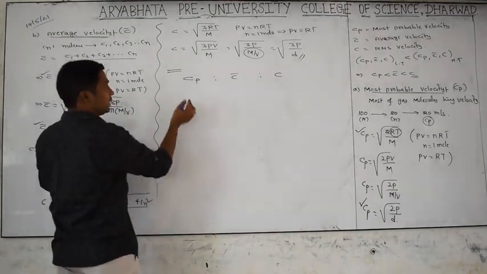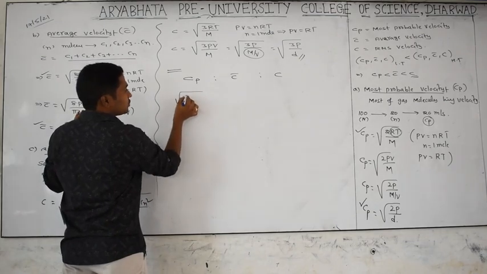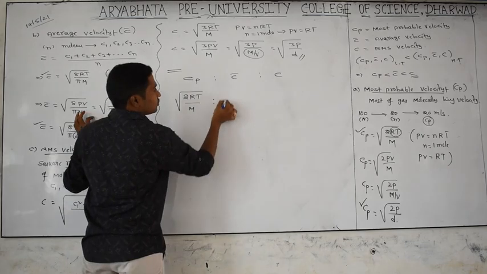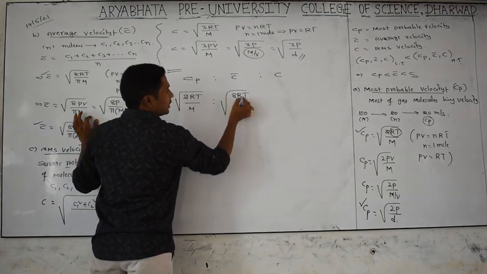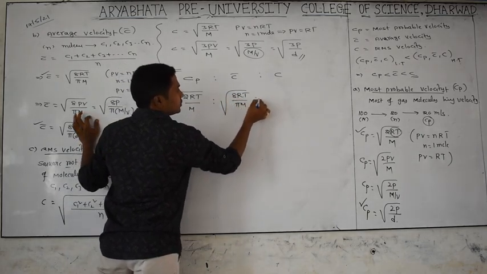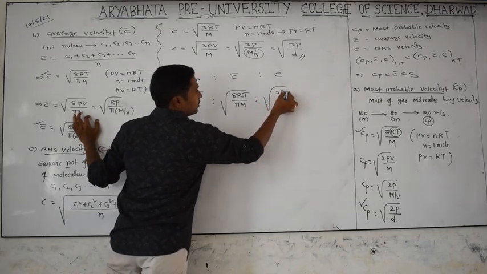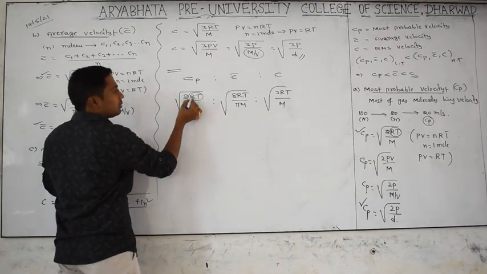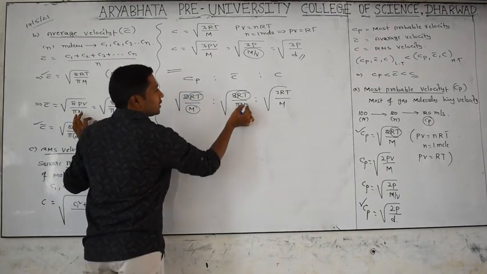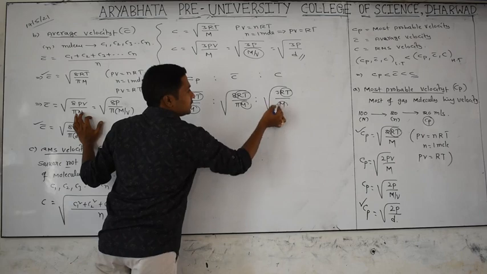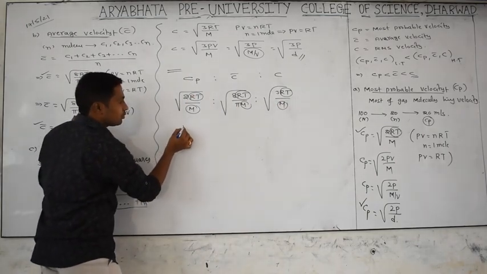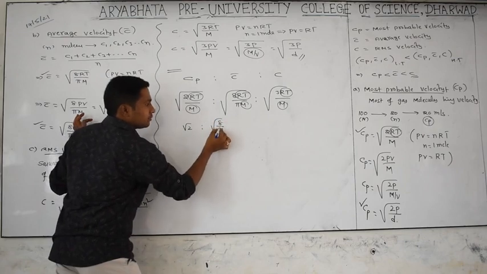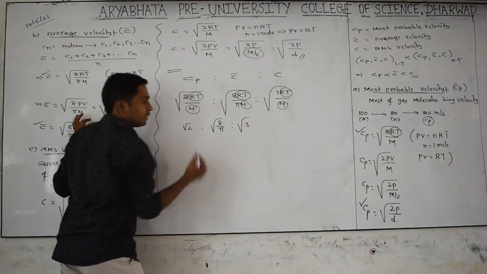Look carefully, what is the formula for this one? Square root of 2RT by M is to square root of 8RT by πM is to square root of 3RT by M. In all these terms RT by M is common, so can we cancel it? Yes, cancel it. After that, what are we getting? Root 2 is to root 8 by π is to root 3.